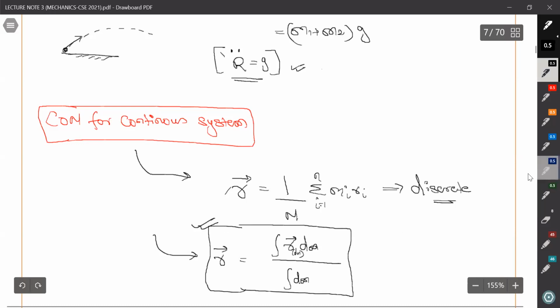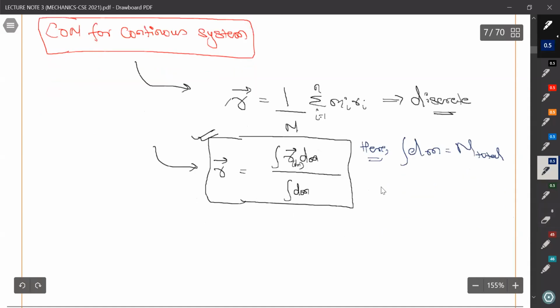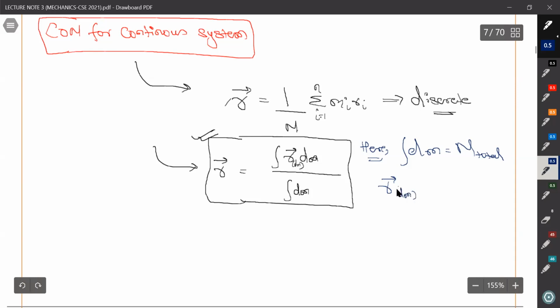So here you can simply write integration dm equals M, the total mass. Also you need to see that r of dm is not the coordinate of dm mass, it's the center of mass of dm.